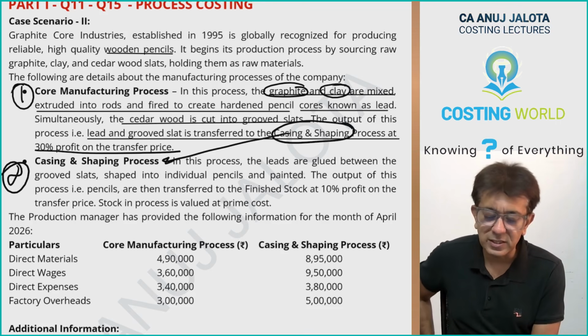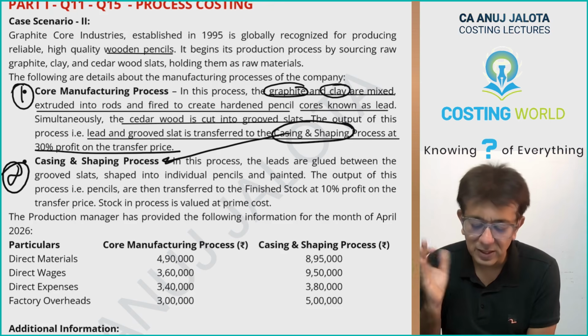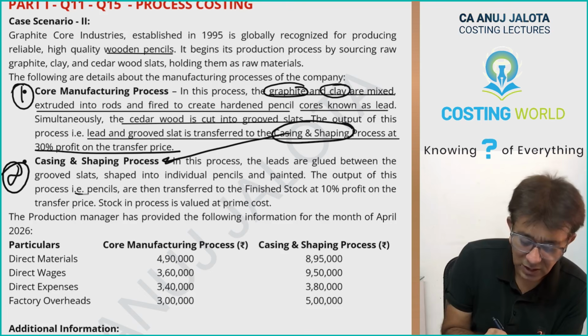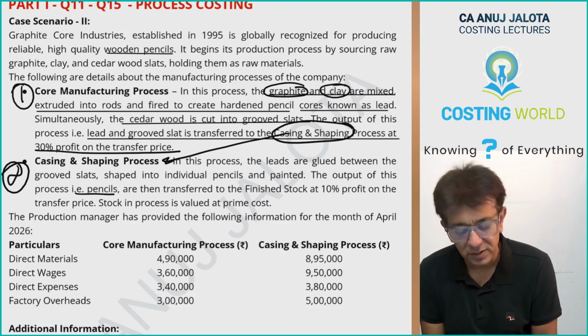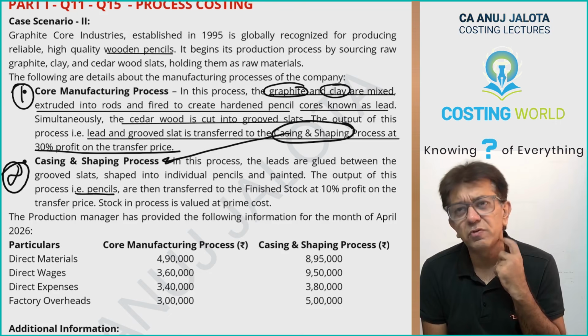In this process, leads are glued between the groove slats, shaped into individual pencils and painted. The output of this, that is pencils. So output of second process is your final pencil, transferred to finished stock at 10% profit on transfer price. So it is 10% profit on transfer price, 1/10 of transfer price. 1/10 of transfer price is also 1/9 of cost.